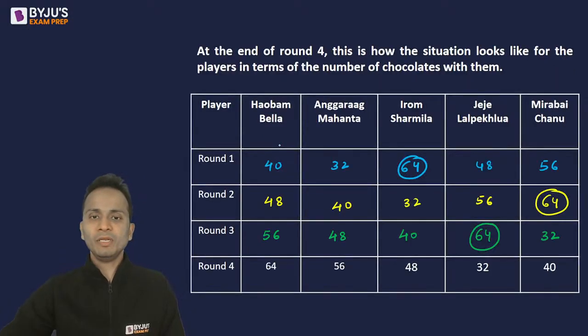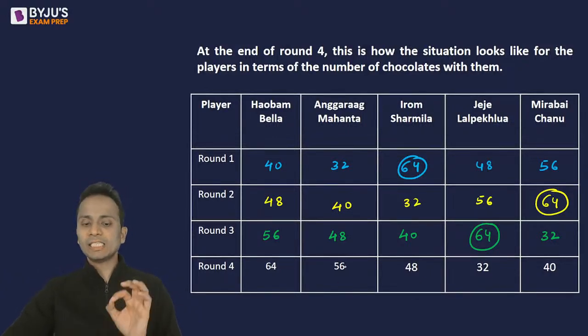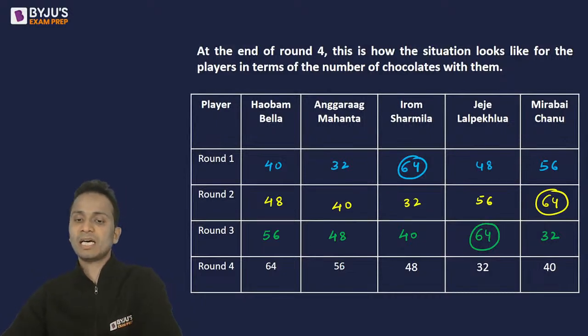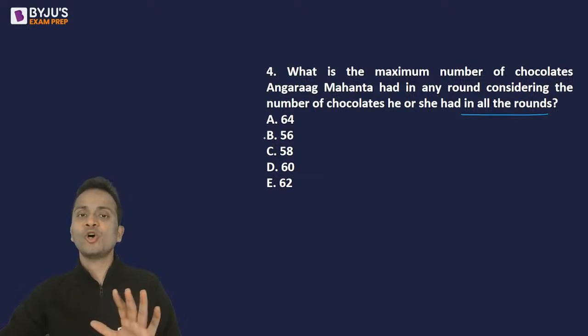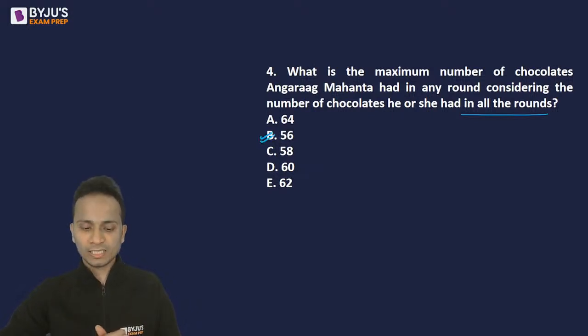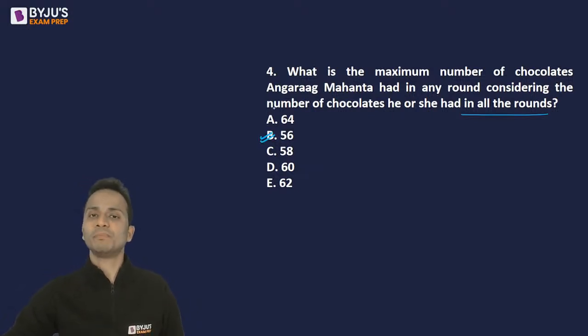If I look at the table, Mahanta 32, 40, 48, 56. So 56 is the highest number of chocolates that Mahanta had in any of these rounds. So the correct answer, yes, it is option B.